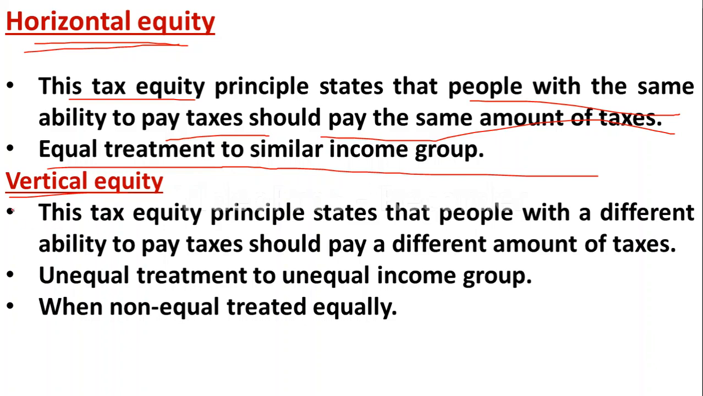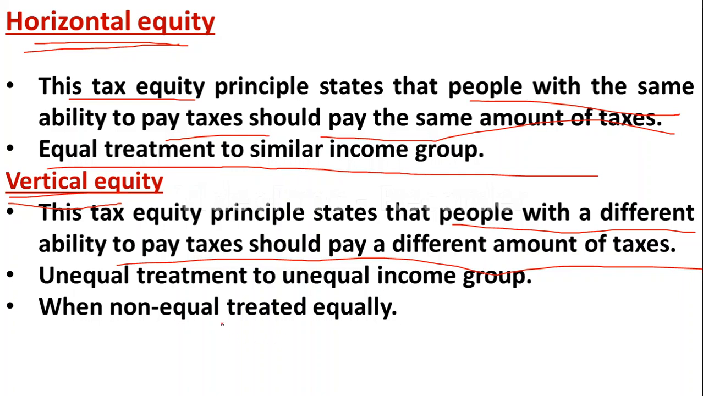Vertical equity means this tax equity principle states that people with a different ability to pay taxes should pay a different amount of tax. It means if people are rich, they have to pay more tax. If people are poor, they have to pay less tax. Here, different ability to pay, so the tax amount will be different. The tax amount is going to change.